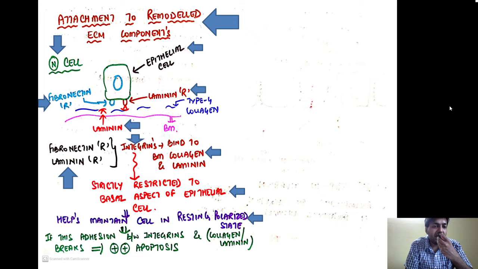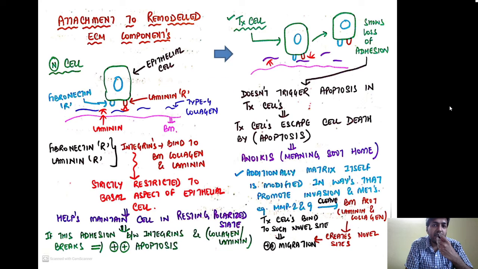Remember, if the adhesion between the integrins and the basement membrane components, that is the collagen and laminin, is broken, that is going to stimulate apoptosis and cell death. This is what normally happens in a cell if there is any alteration in the relationship between the integrins and the collagen or laminin. But in tumor cells, remember, they show loss of adhesion.